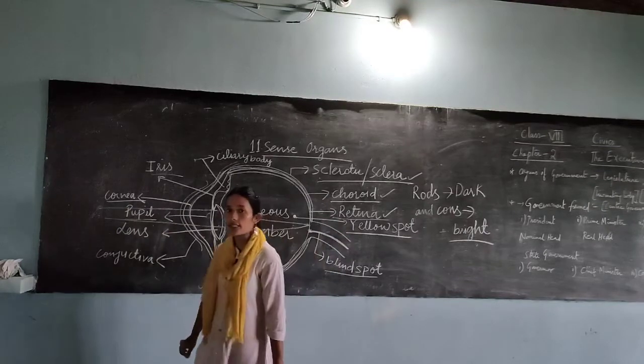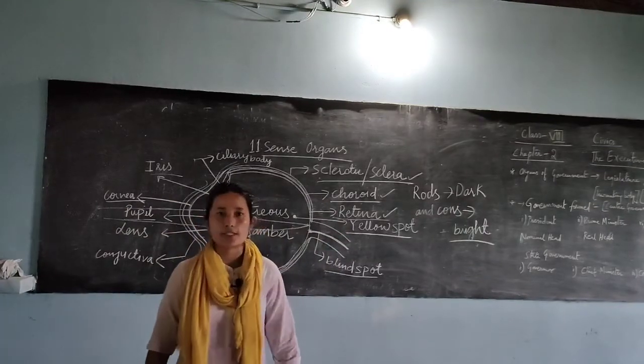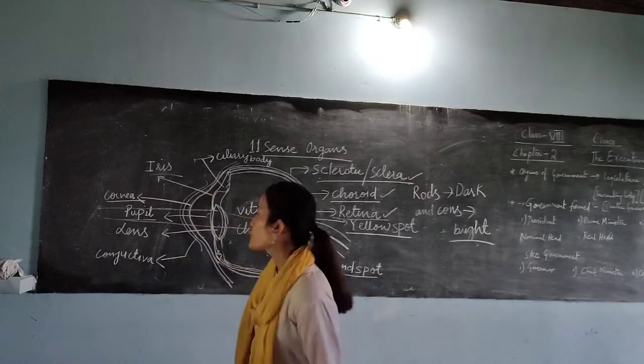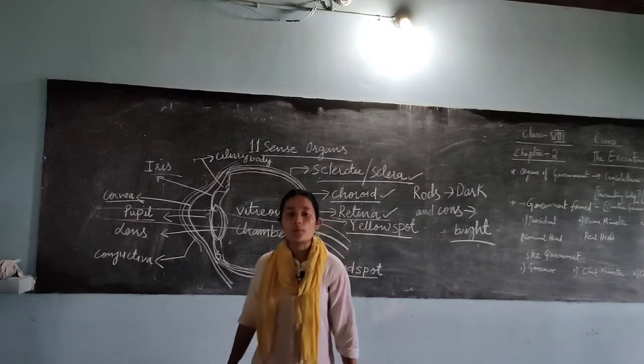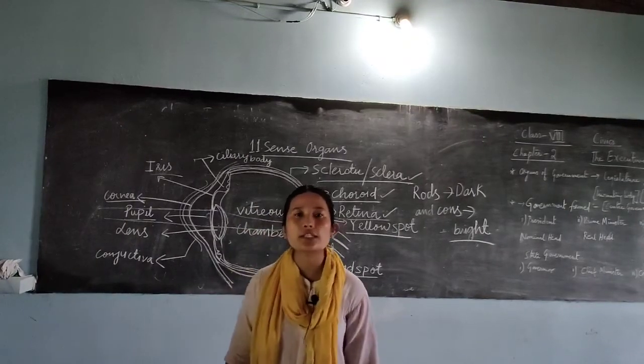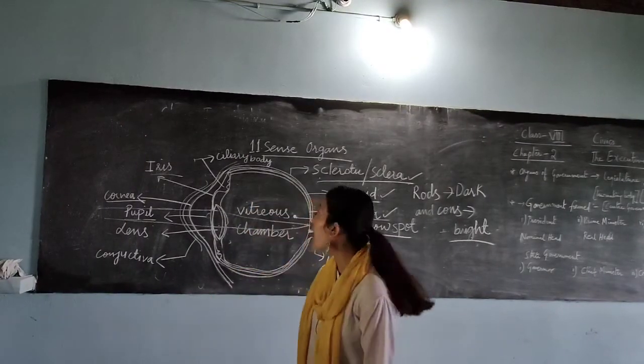So a biconvex lens, convex, you know the property of a convex lens, right? It converges the light, so image formation takes place. So this lens helps in image formation by converging the light that is entering our eye.